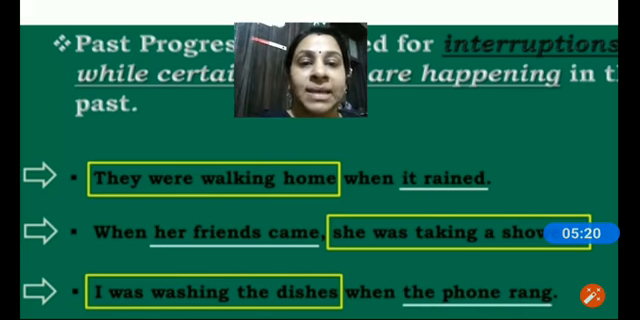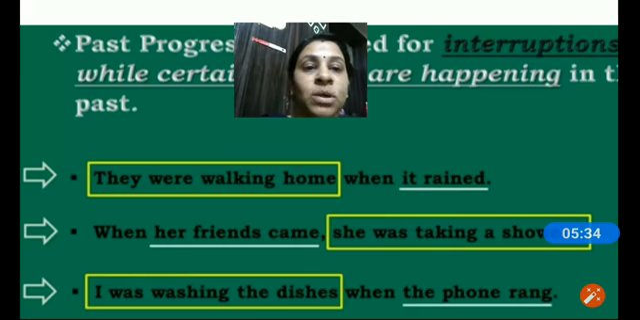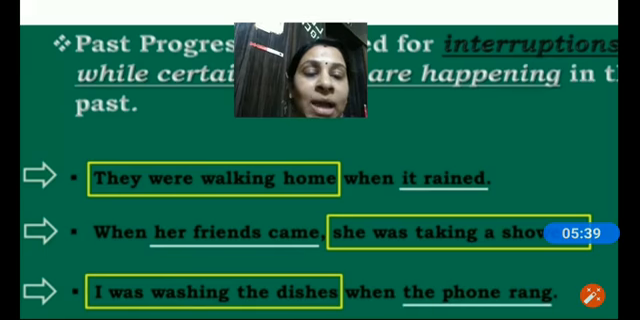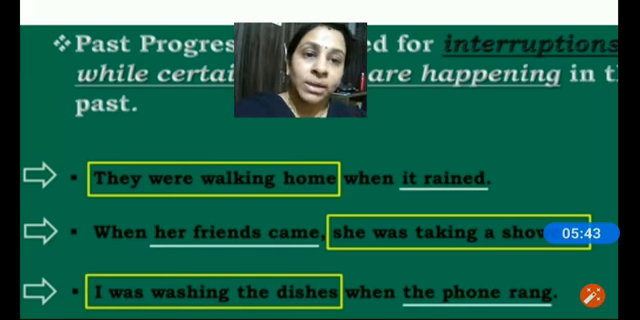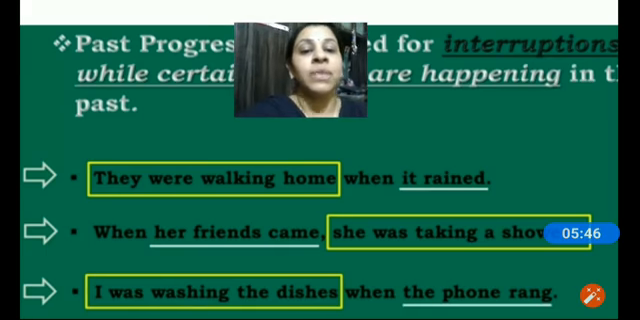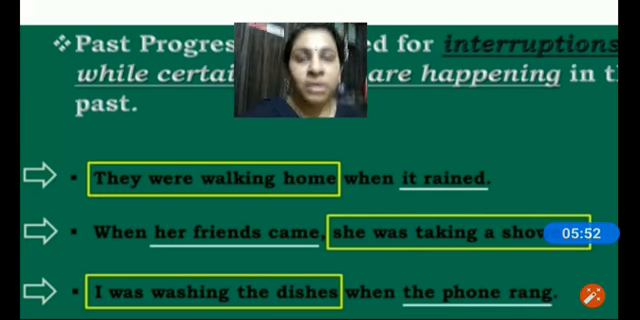So the sentence says, they were walking home when it rained. The second example shows that when her friends came, she was taking a shower. So what was happening when the friends came? The action that was taking place was taking a shower. So the actual action happening here is she was taking a shower. What happened at that time? Her friends came. The next and last sentence here is, I was washing the dishes when the phone rang.